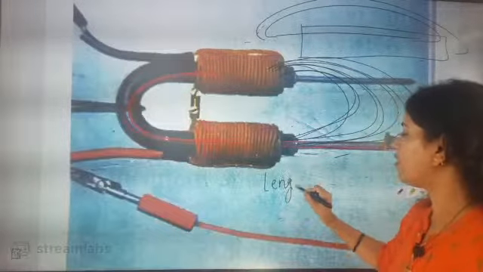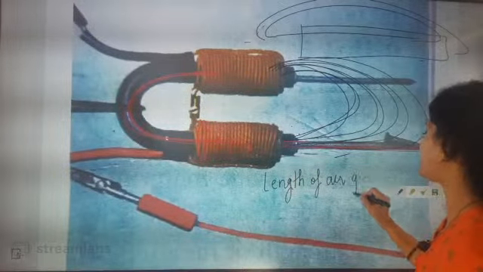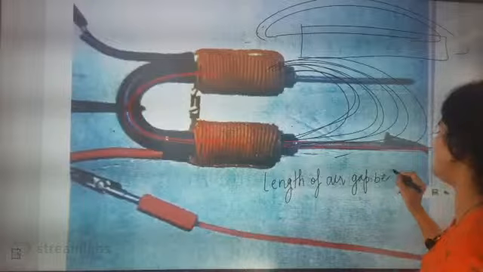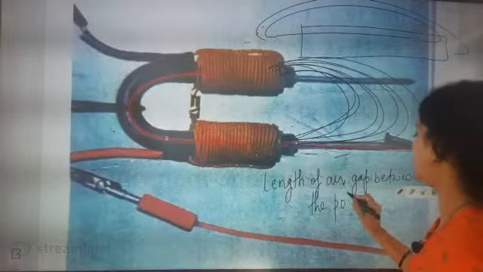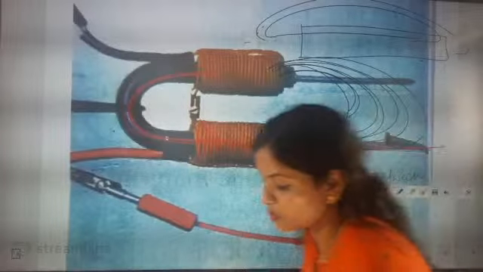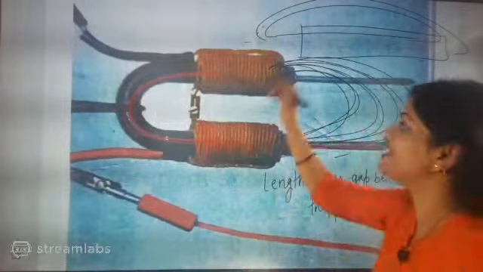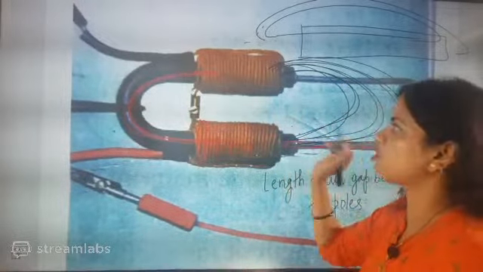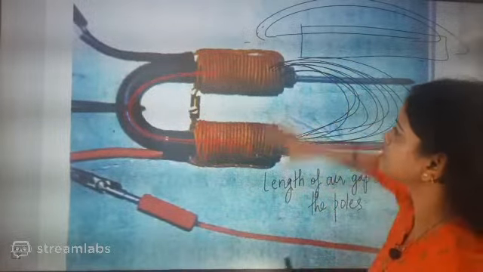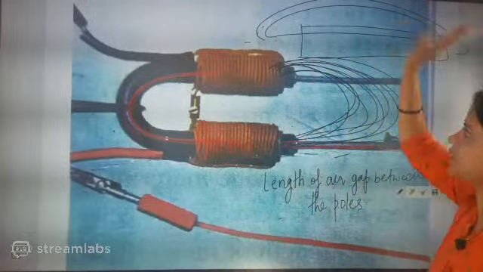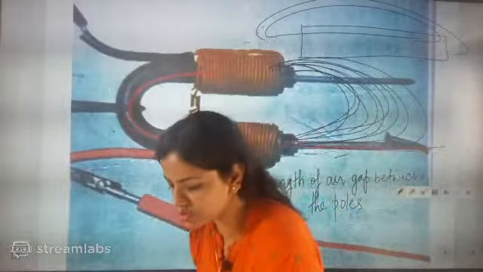Wherever the length of air gap between the poles is less, it will be a strong magnet. So here the length of air gap is less, so this is a stronger magnet than this one. I hope you have understood this point, beta.